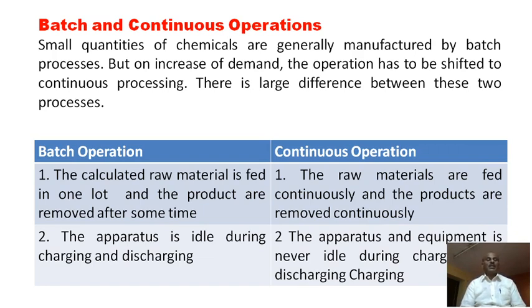Second difference is that the apparatus is idle during the charging and discharging process. Apparatus is idle means there is no change in that particular system. The material is first charged, then after the reaction is completed it is discharged. But in the continuous process, only one-time charging is required. Raw material is charged continuously, and the product of the reaction is obtained. This is one of the differences between the two operations.